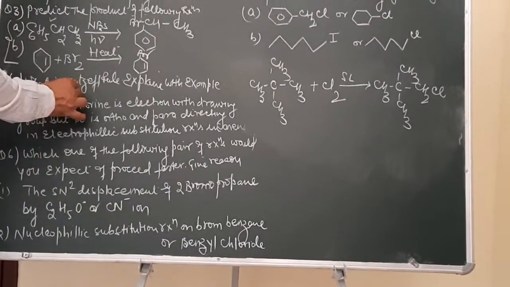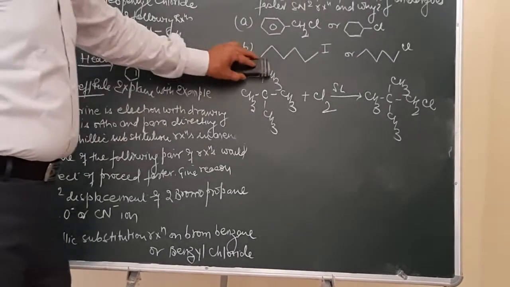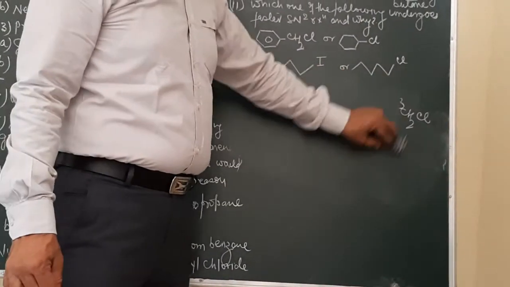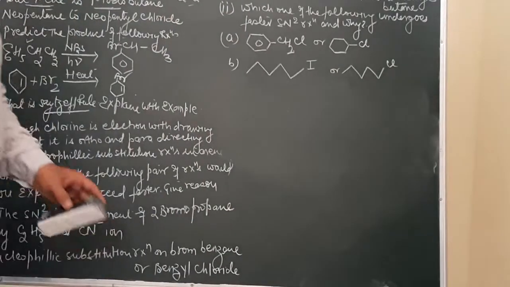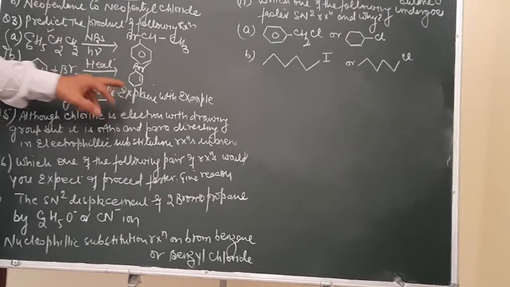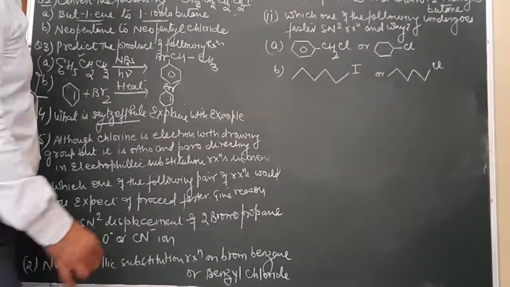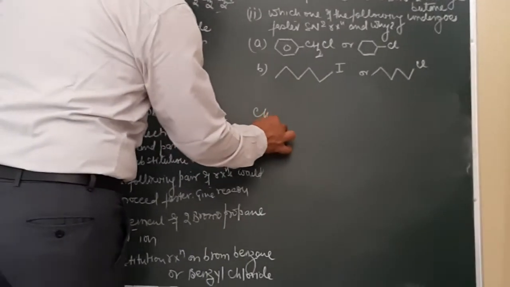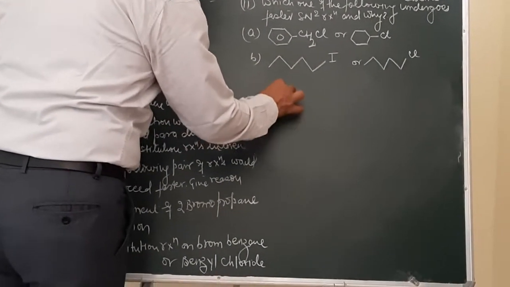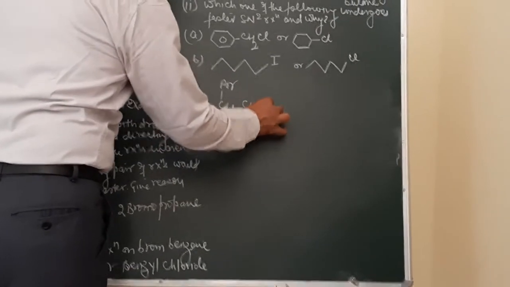Now what is Saytzeff's rule? We all know that during an elimination reaction, whenever the elimination occurs in the presence of a small base, the more substituted alkene is always the stable product. The reaction is called the Zaitsev or Saytzeff elimination reaction. For example, this one: CH3, CHBr, and then CH2, and then CH3.